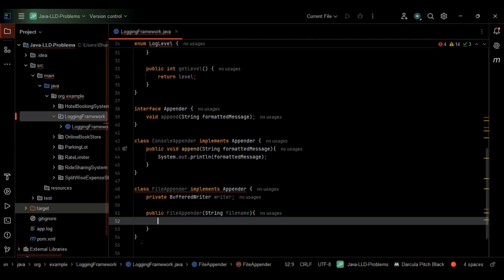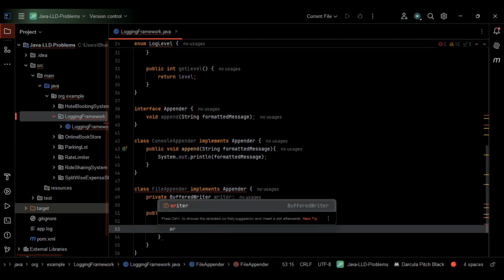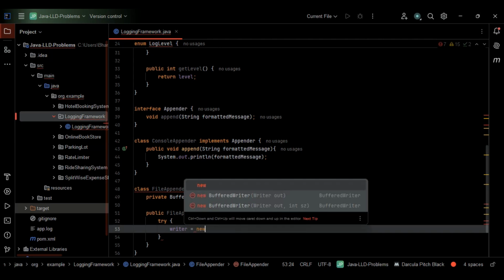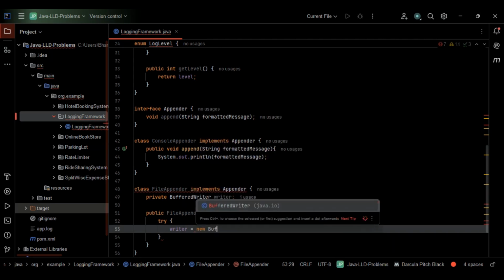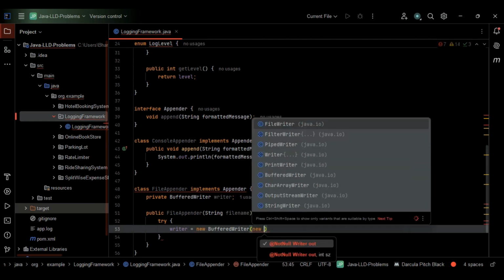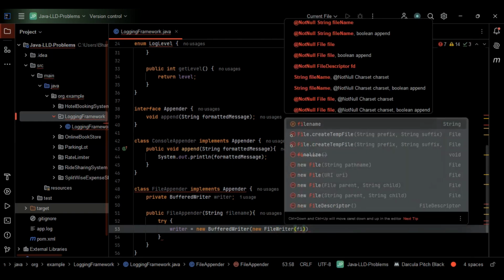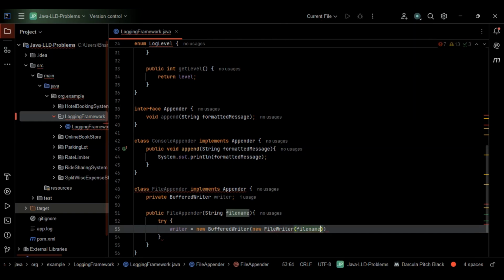Within this one, I'll be making use of the error handling mechanism. Let's go with the try catch here, right? So I'll just go with try here. Within try, we have the writer, so let's create the new buffered writer here. Within this, let me go with the file writer as well. Within the file writer, let me pass file name as well as the boolean value true in this case, right? So this is fine. This is open in the append mode, so whatever we have written here.